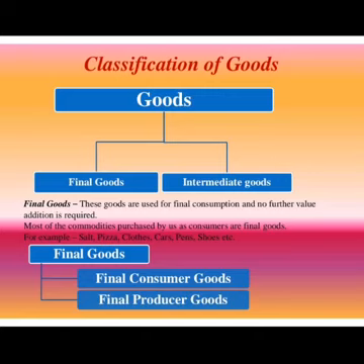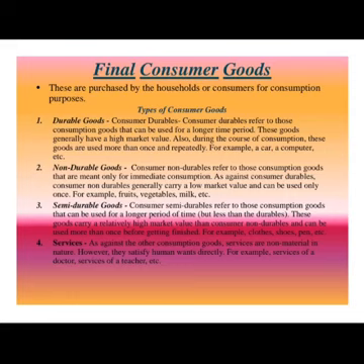Further, most of the commodities purchased by us as consumers are final goods. For example, salt, pizza, clothes, cars, pens, shoes, etc. Further, final goods may be categorized into the following 2 types: final consumer goods and final producer goods. Let us now see what are final consumer goods. So, final consumer goods are those goods that are purchased by households or consumers for consumption purpose.